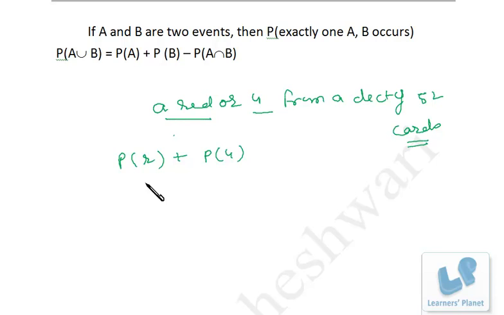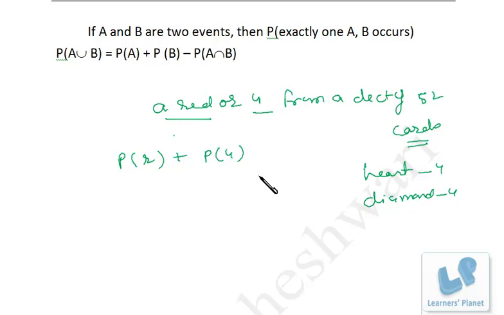See, drawing a red card and drawing a 4, both the events are not mutually exclusive because we have two cards available with us in the deck of 52 cards which are red as well as 4, isn't it? The card of heart and the card of diamond. So we have 4 of heart also and we have 4 of diamond also.